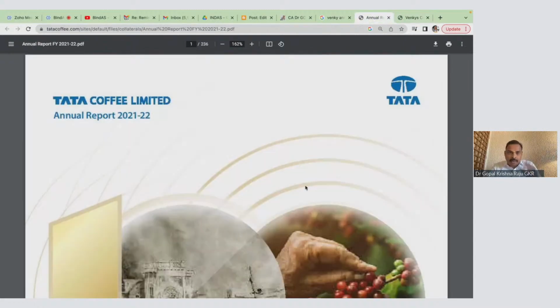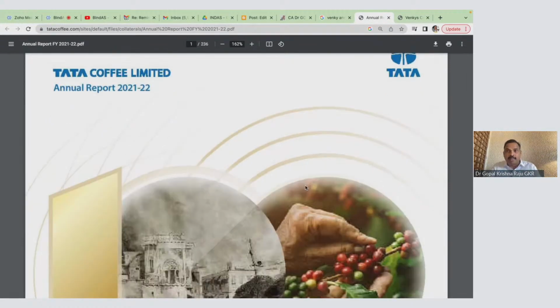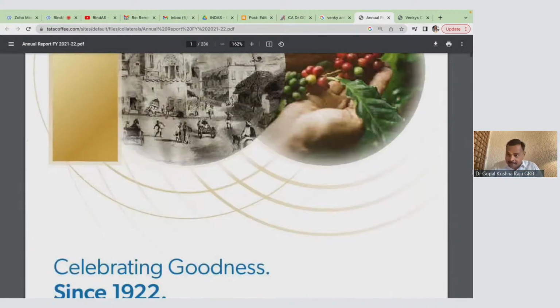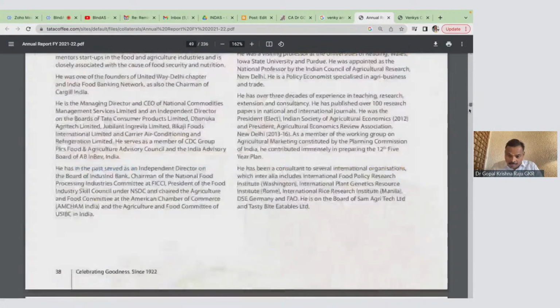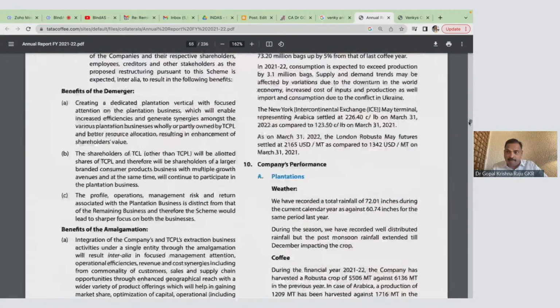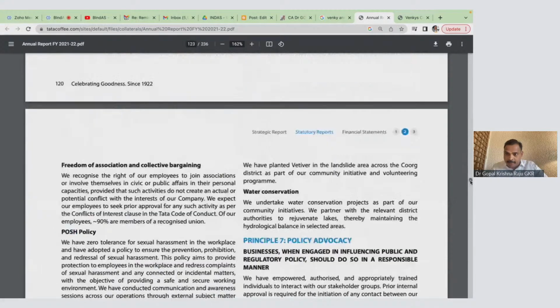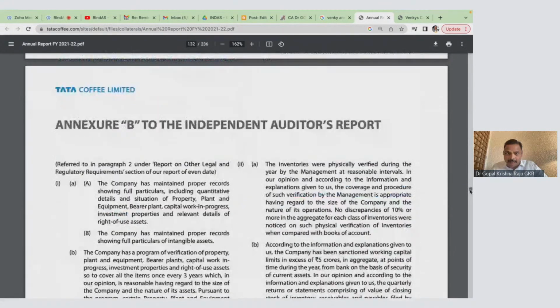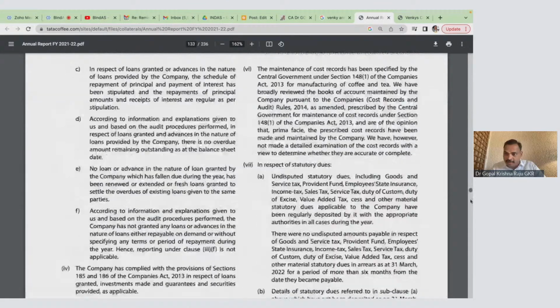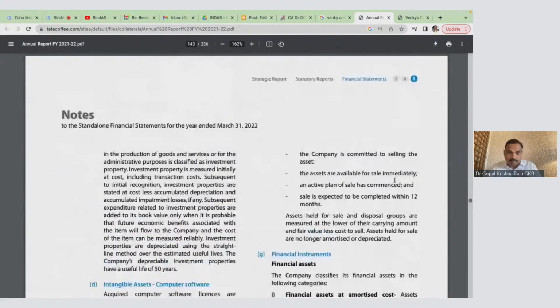And Tata Coffee Limited is one of the celebrated listed companies in the agri area with respect to coffee and other plantation. Now, I want to bring to your kind attention Tata Coffee, page number 143. Please look at this paragraph on page 143. You will have a rough idea about what I am going to discuss.